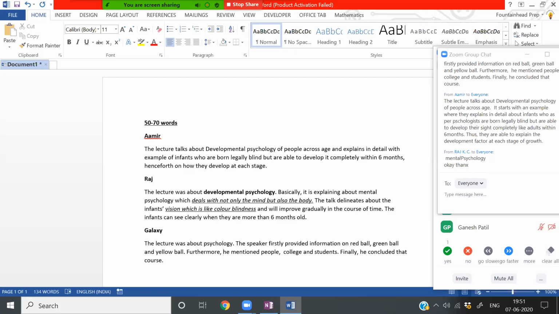Plus, you have not written more than 50 words. You gave a lot of importance to red ball, green ball, and yellow ball, where it was just an example that was provided. You have to basically write summaries that cover the gist of the lecture. That's very, very, very important.